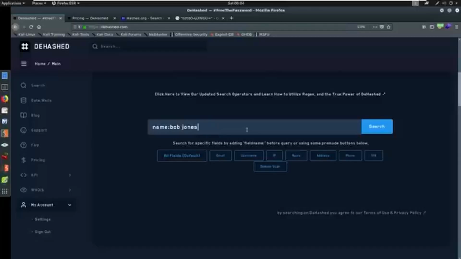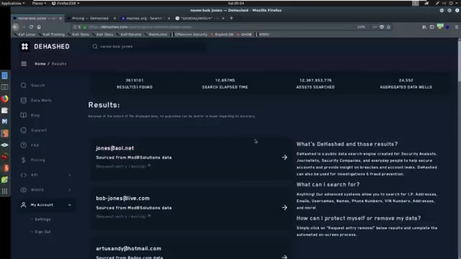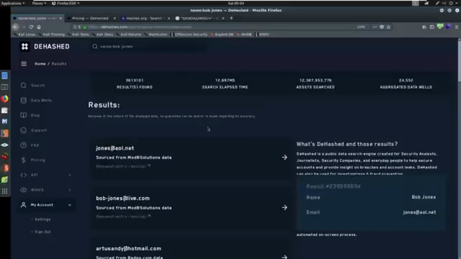And then you start taking this and trying to find the patterns. If you know Bob lives somewhere, maybe you could find an address for Bob, or maybe you know Bob lives in like Arizona. You could search Bob Jones and see if Bob shows up, and then kind of take it from there. And there is some search operators that you can utilize. You can see Bob Jones is taking forever. You can put this in quotations and search it again, and kind of narrow down your results here. So if we click on this, you could see here's the name of Bob Jones.